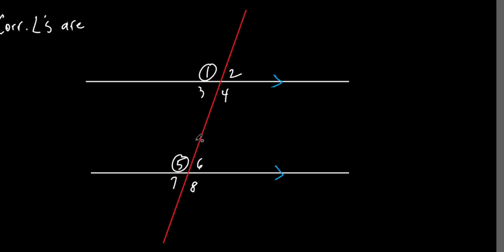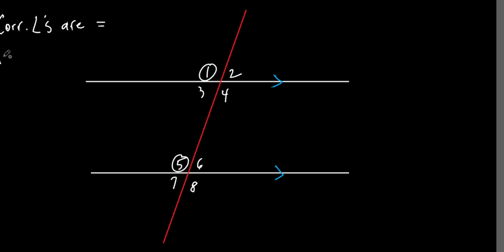Now that these lines are parallel to each other, look at those two angles. Look at angle 1 and look at angle 5. They look exactly the same, don't they? And they are exactly the same. They're only exactly the same when what? When the two lines are parallel to each other. That's the only time that that's true. But when the lines are parallel, the corresponding angles are equal to each other. You could say congruent if you wanted to as well.